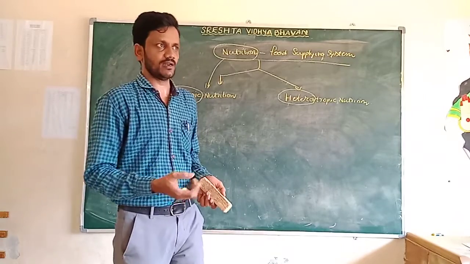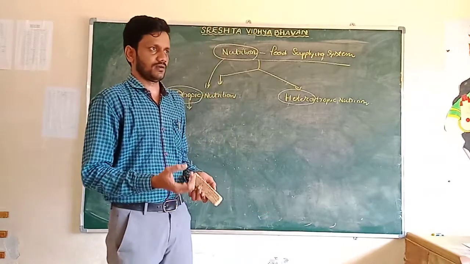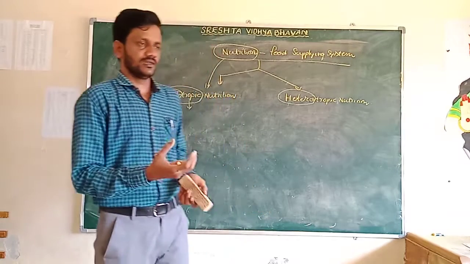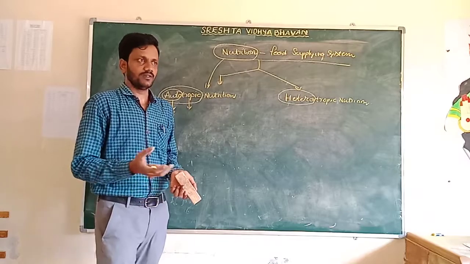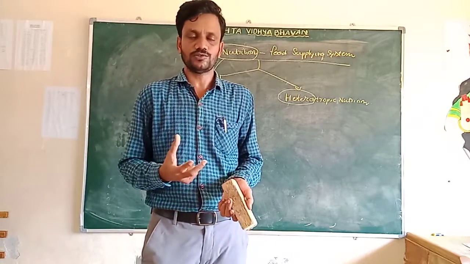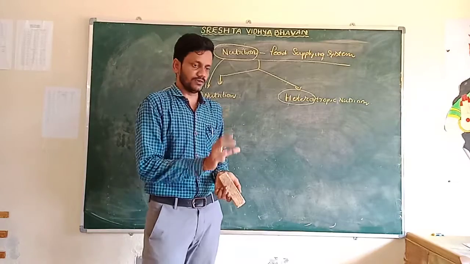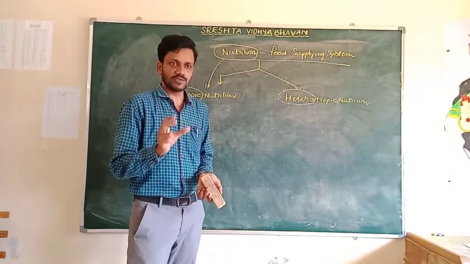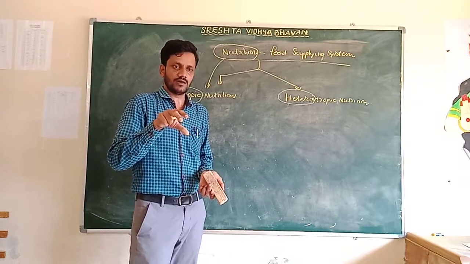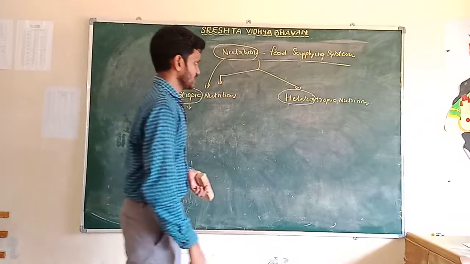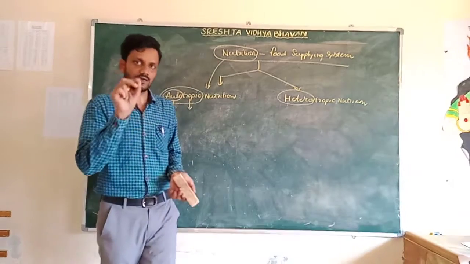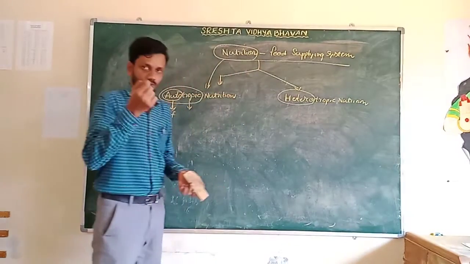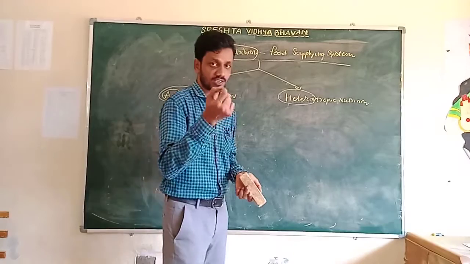We take food materials such as carbohydrates, proteins and fats. Daily we prepare some food materials at home, some curries, potato curry, vegetable curries. Vitamins are present mostly in vegetables, milk and eggs. Carbohydrate is also called starch.